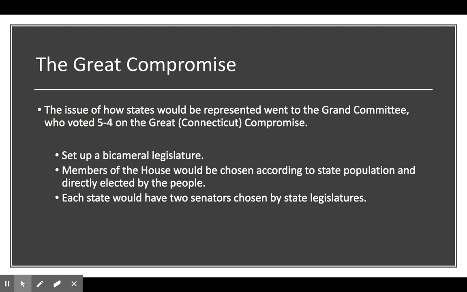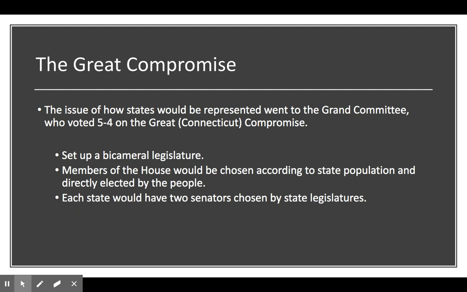So members of the House of Representatives are going to be chosen according to state population and directly elected by the people. So today, the number of representatives that each state has is going to be determined by population. So that's the House of Representatives. In the Senate, each state has 2 senators, and they are chosen by state legislatures. So at this point, senators are not directly elected by the people. They're chosen by state legislatures. But every state has 2 senators. So this is going to be a compromise between those two plans.